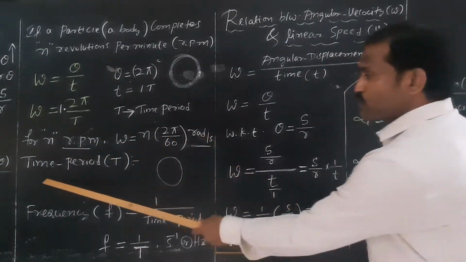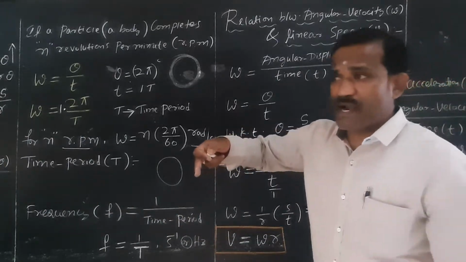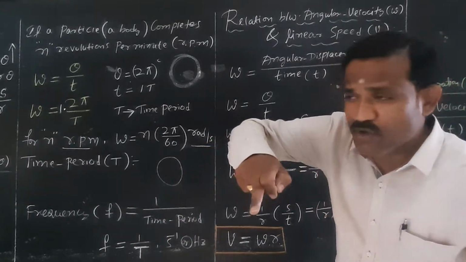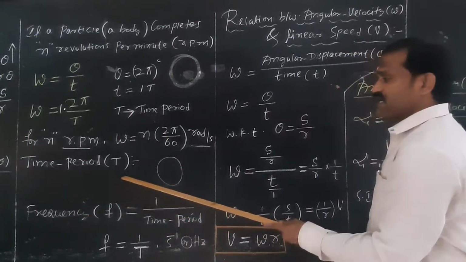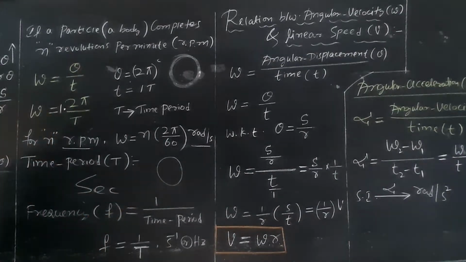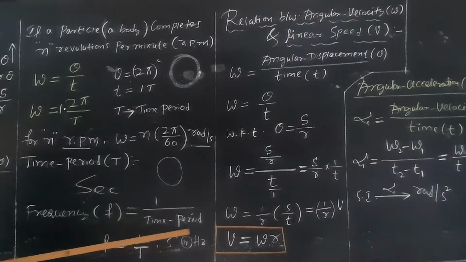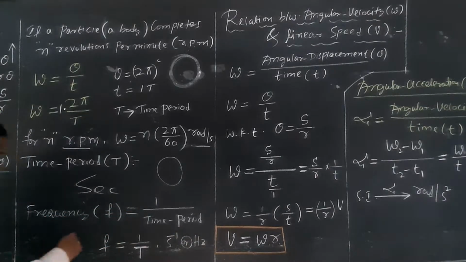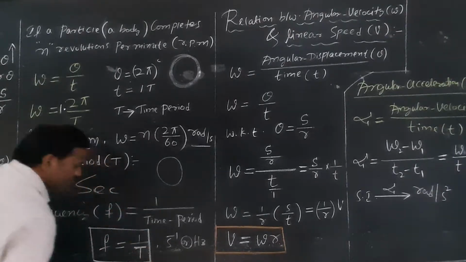Then what do you mean by time period? Time taken by the particle or a body to complete one rotation or one revolution is what is called time period. Time period is measured in seconds. Then what do you mean by frequency of revolution? Frequency is the reciprocal of time period. So frequency F is equal to 1 by time period.